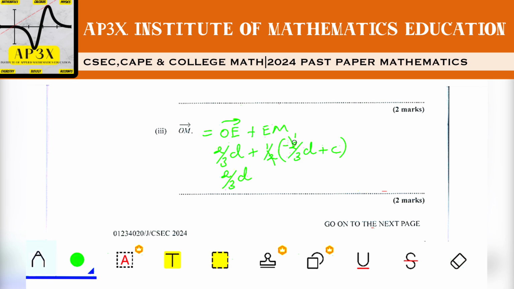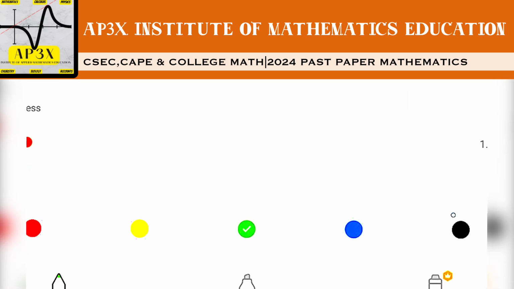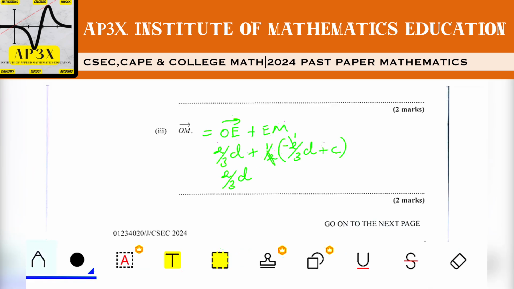So we can just fix that up right away. A half of 2/3, this 2 here cancels this 2 here, so we're left with negative 1 over 3D. So a half multiplied by this gives us negative 1/3 D, and we have to use the half to distribute inside the bracket. So half of this is negative 1/3 D, and half of C becomes a half C.